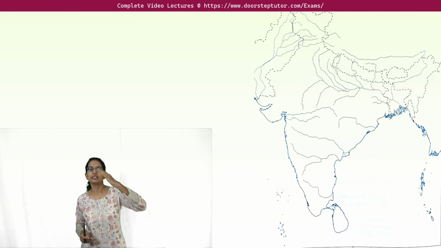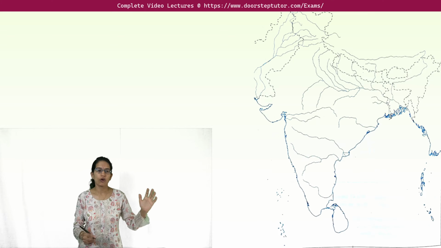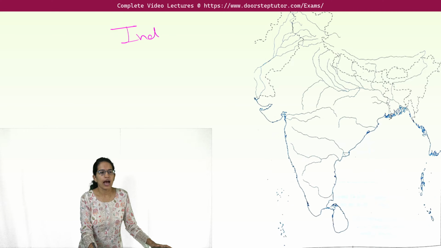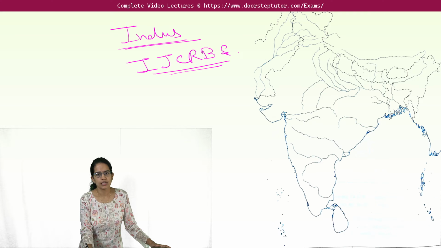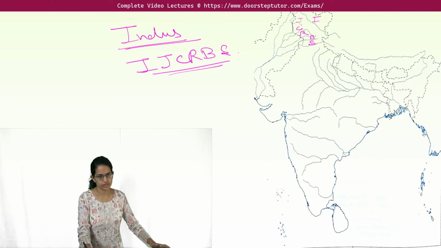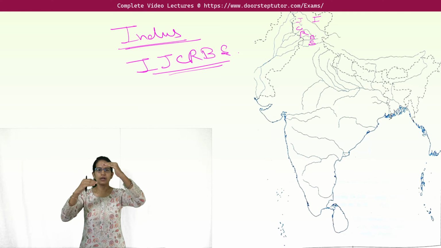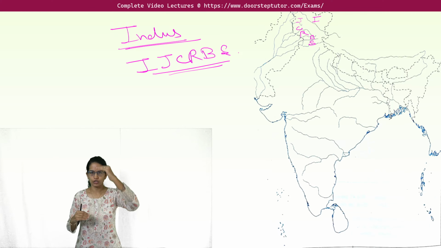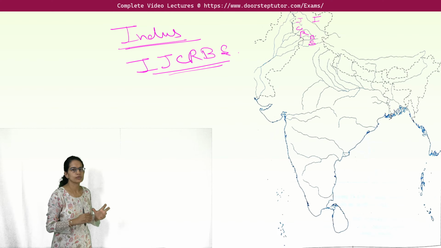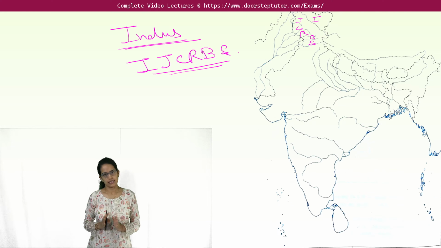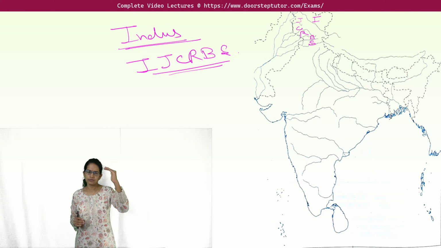First of all we'll remember all the tributaries of Indus, which can be remembered as IJC-RBS. This is Indus, Jhelum, Chenab, Ravi, Byas and Satluj. I repeat again: Indus, Jhelum, Chenab, Ravi, Byas and Satluj, north to south. And how can you remember it? The acronym is pretty simple: IJC-RBS. Clear? So we are done with the northern rivers.